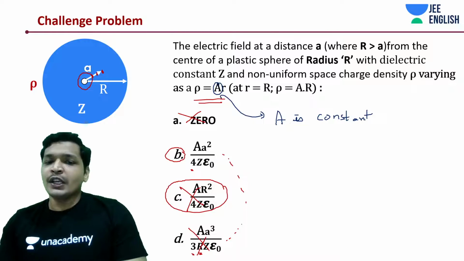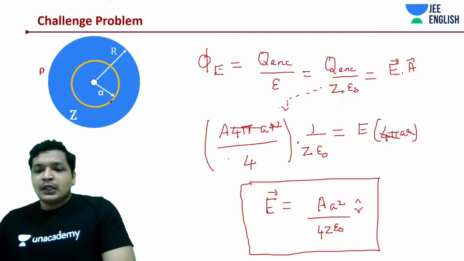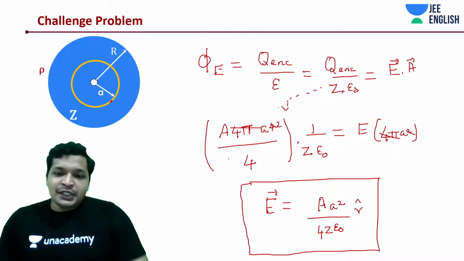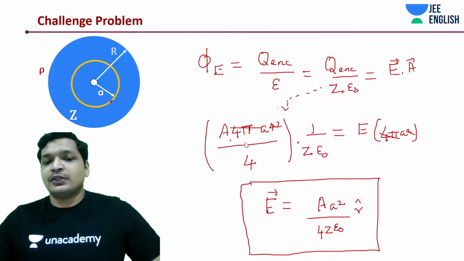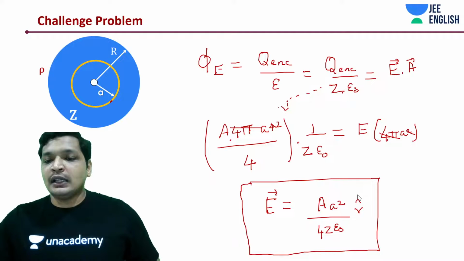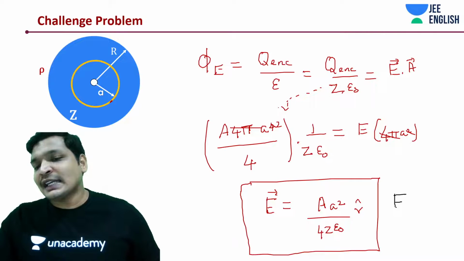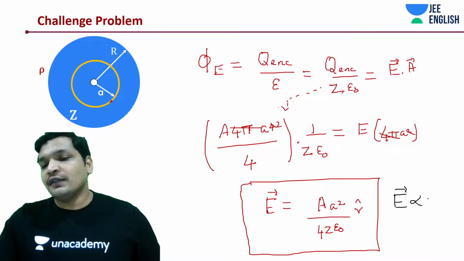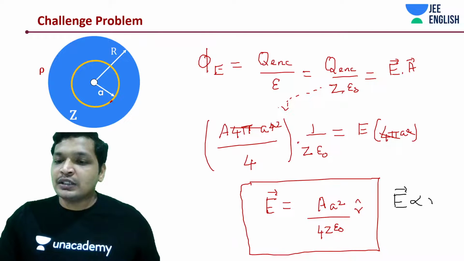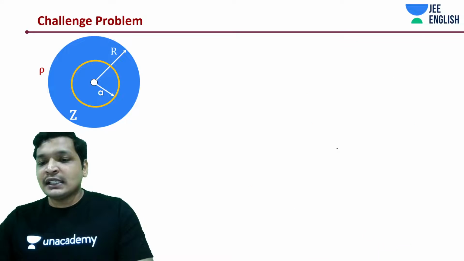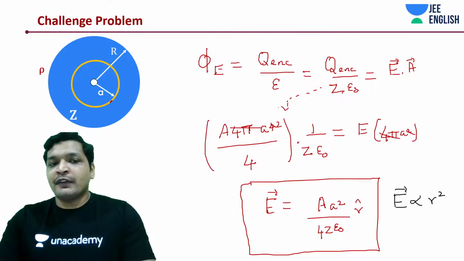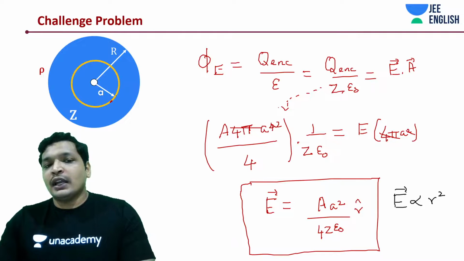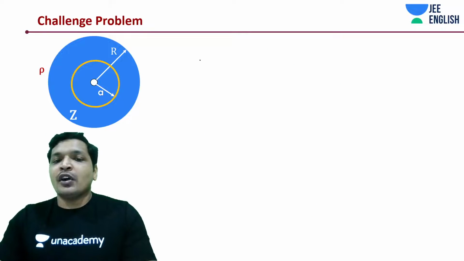Again, yes, this was a simple question, but how is the electric field varying now? To the power a square. If I'm plotting between E and R, I can say E inside the shell is varying like R square, whereas outside the shell, this is what you would see ultimately. This is something that we have derived already, but we found it only at point A, at the distance A, whatever it is, point A or point P. So what we got is something like this.